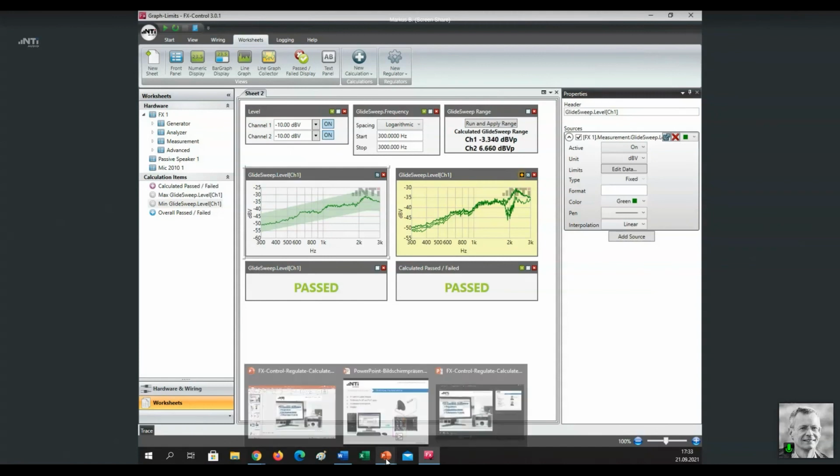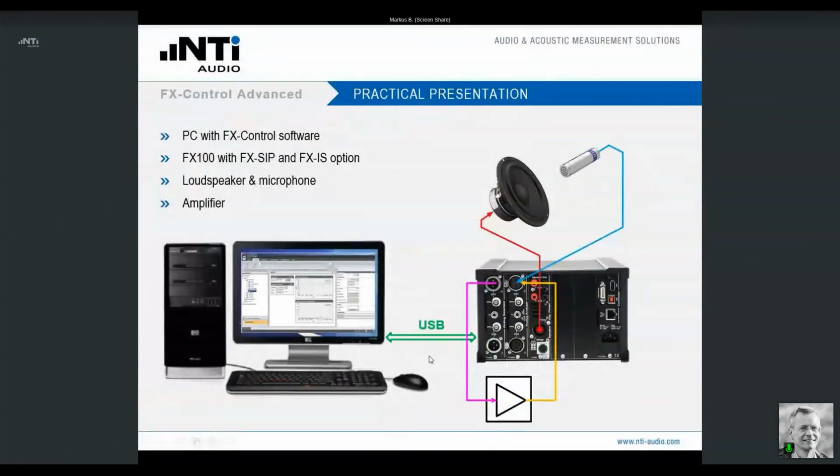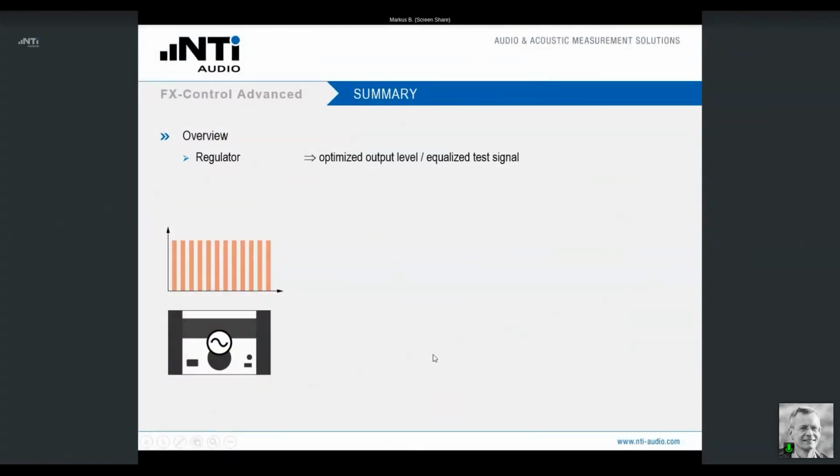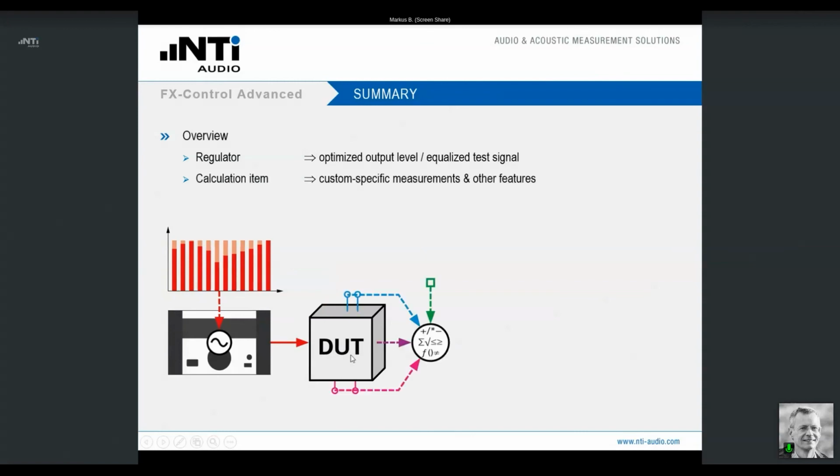Well, let me get back to my PowerPoint presentation. Very briefly, I'll summarize the whole procedure. We started with the regulator. The regulator allows me to weight the generator output in a way that it compensates for the behavior of the device under test, so that I achieve a flat frequency response here as the output. Next step would be to execute different measurements and use the results for a calculation of a new result.